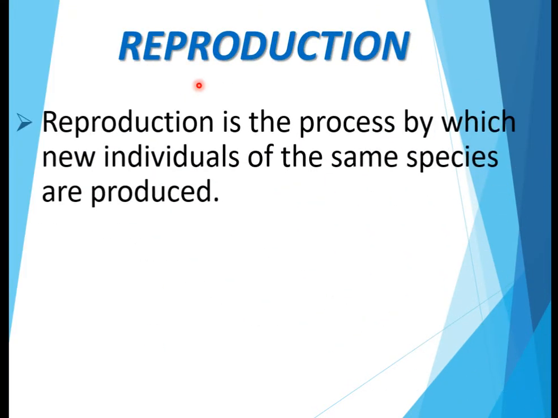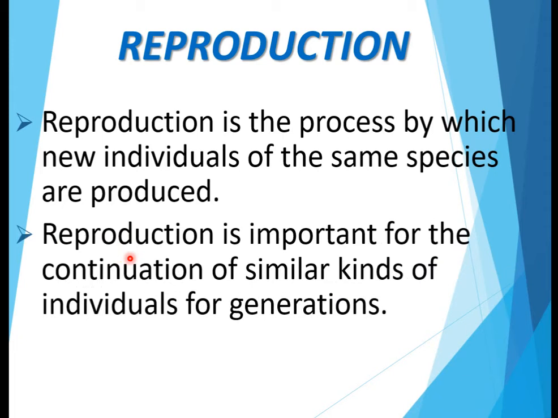Now, we are able to define reproduction as the process by which new individuals of the same species are produced. So, we can also say that reproduction is important for the continuation of similar kinds of individuals for generations.